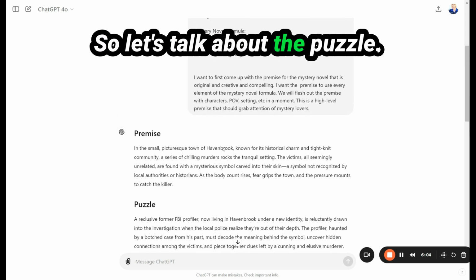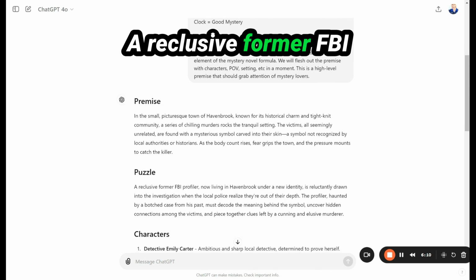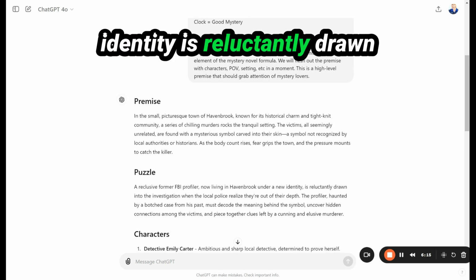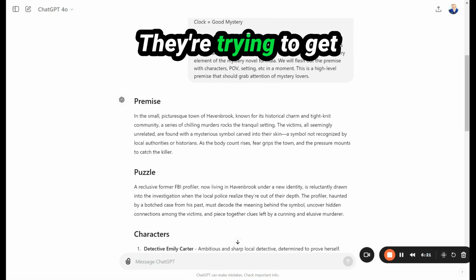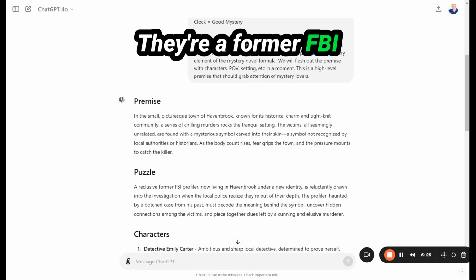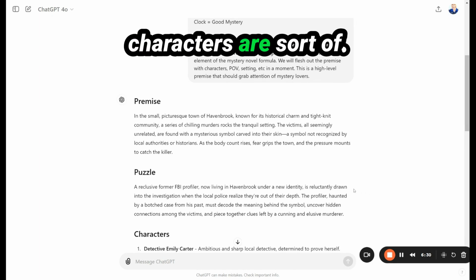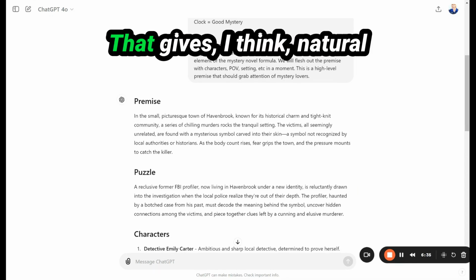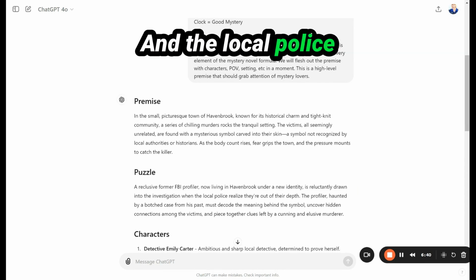All right, so let's talk about the puzzle piece of the mystery formula. A reclusive former FBI profiler, now living in Havenbrook under a new identity, is reluctantly drawn into the investigation. We have somebody that's an expert. They're trying to get away from their old life, probably. They're a former FBI profiler, and they're reluctantly drawn into it. So I like when characters are sort of pushed or drawn into the conflict. That gives, I think, natural internal conflict for the story, and the local police are out of their depth.